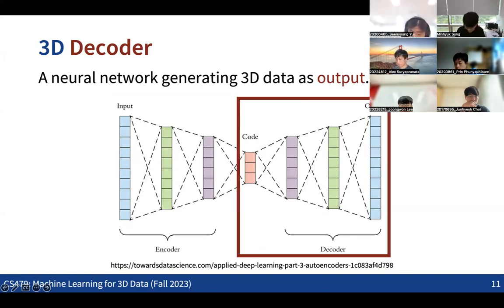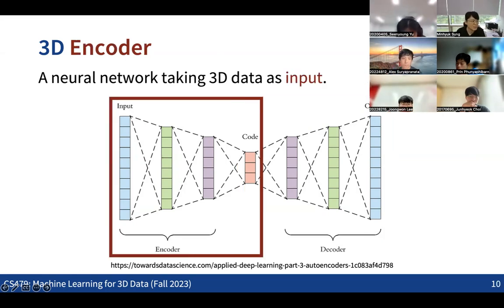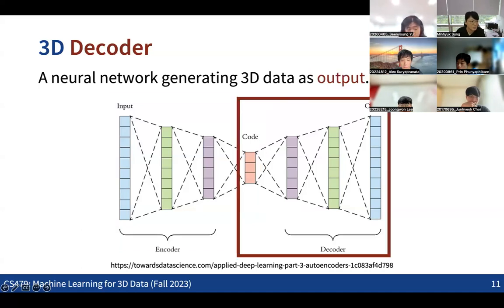And obviously we are also going to discuss decoders, which can generate the 3D data as outputs. We are going to start with the encoders, the neural networks that can take the 3D data as input. After that, we are going to discuss the techniques that can produce 3D data as output.